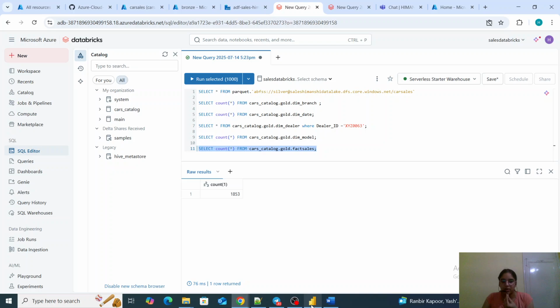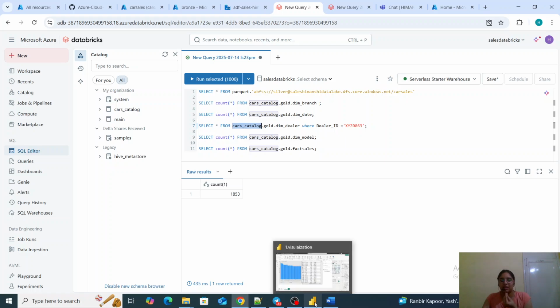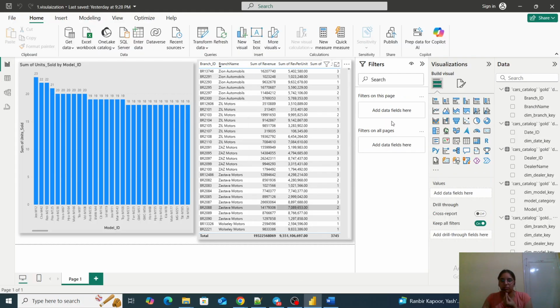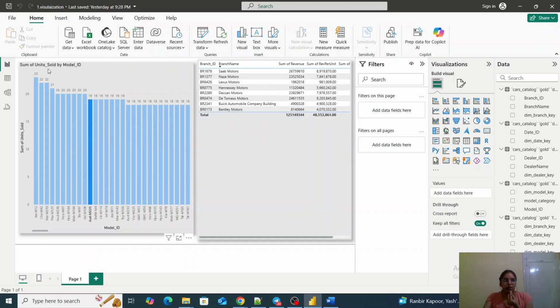And once we get all our data correctly with our incremental load in our dimension tables and fact tables, then I have connected this with Power BI to visualize the data. So this is the Power BI which I have connected with. If you see, it is cars, catalog, gold, dimension, branch. All of the data I have loaded accordingly, and this is the report which I have created.